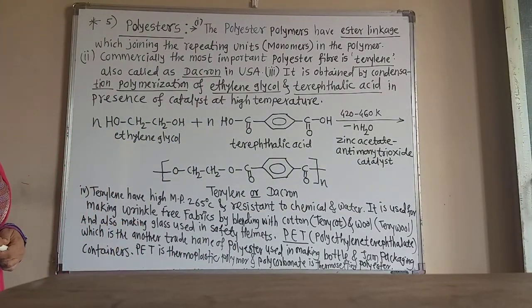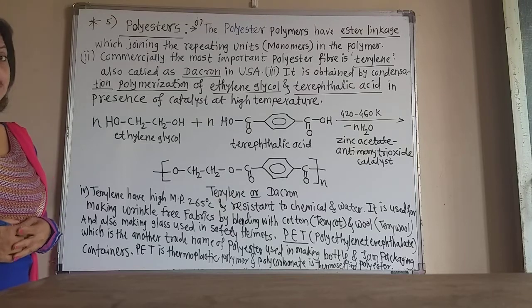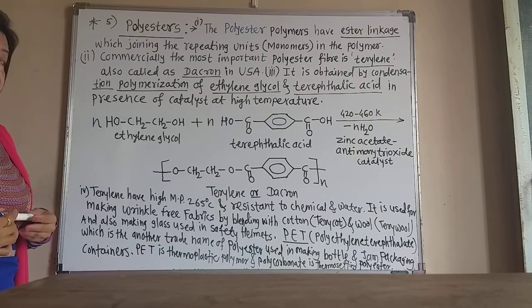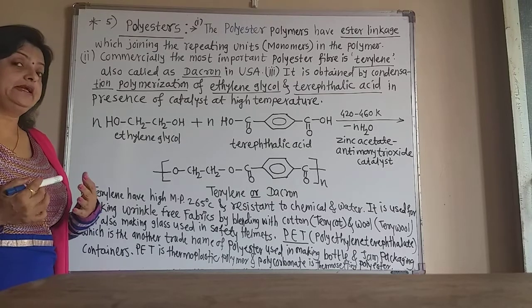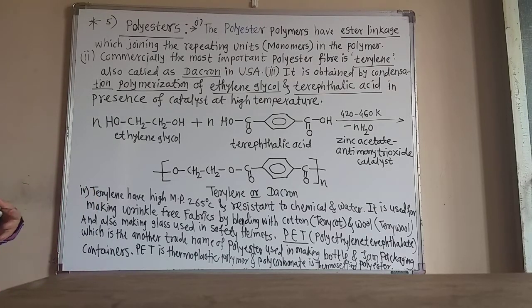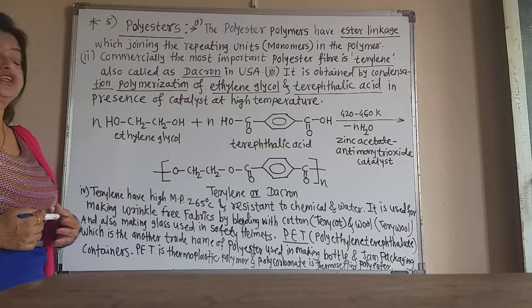Now this zinc acetate and antimony trioxide mix together and form the catalyst. You have to remember the name of the catalyst, zinc acetate antimony trioxide. And the temperature required is also very high, about 420 to 460 Kelvin.